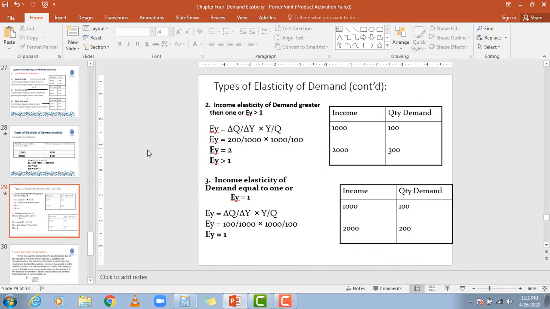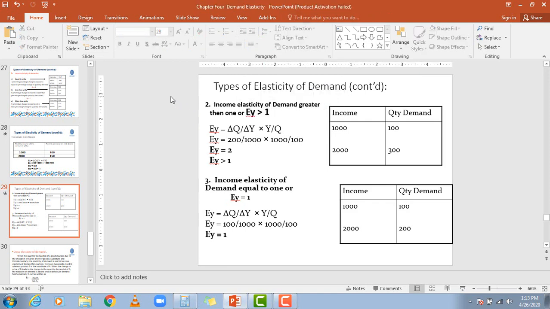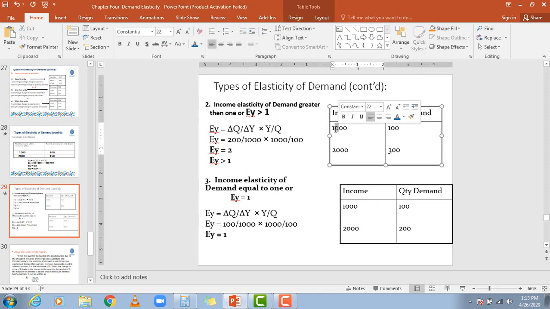Okay, now we will see how there will be more than unity, where the income elasticity of demand is more than 1. Look, in this example, the income of the consumer was 1000, the demand was 100.